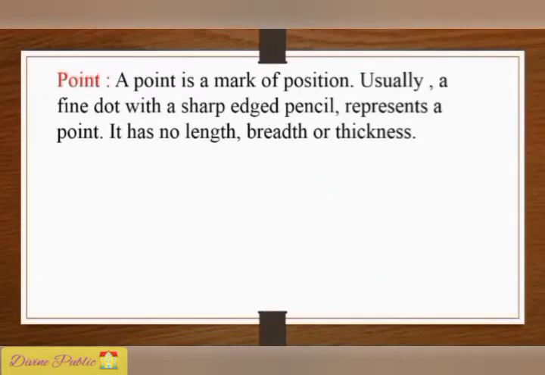Point. A point is a mark of position. Usually, a fine dot with a sharp-edged pencil represents a point. It has no length, breadth or thickness. Here you can see a fine dot, and A represents the dot.